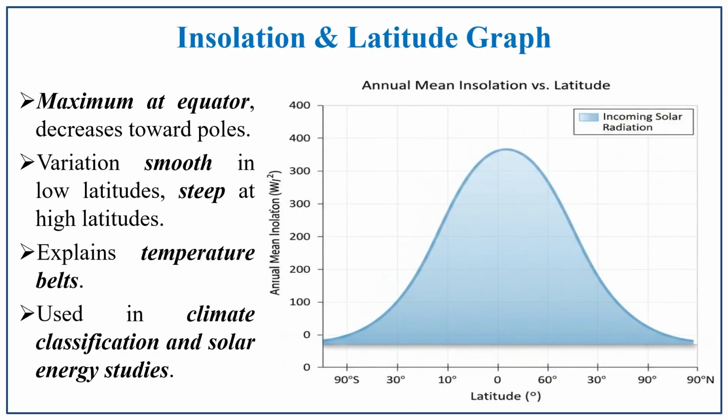Then insolation and the latitudinal graph: insolation is maximum at the equator. So, at the equator it is maximum, and it varies smoothly towards the low latitudes, where it is decreasing. It explains the temperature belts, and it is also helpful in climate classification and solar energy studies. By understanding these variations and the relationship between insolation and latitude, it is very helpful in various solar energy studies.